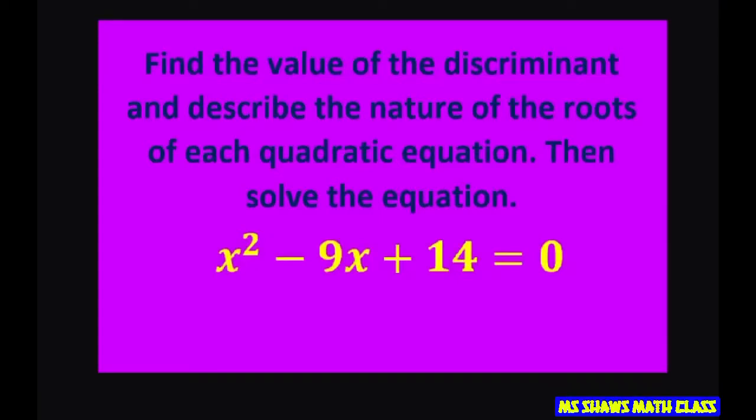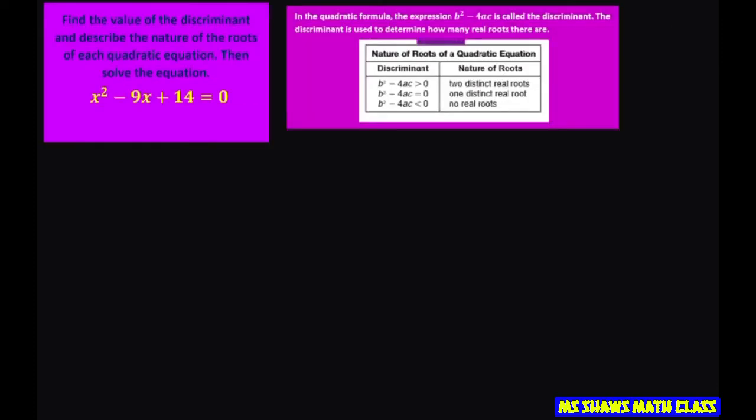Hey everyone, we're going to find the value of the discriminant and describe the nature of the roots for x squared minus 9x plus 14 equals 0. So let's do that. In our case, it's already in standard form, so our a is 1, our b is negative 9, and our c is 14.